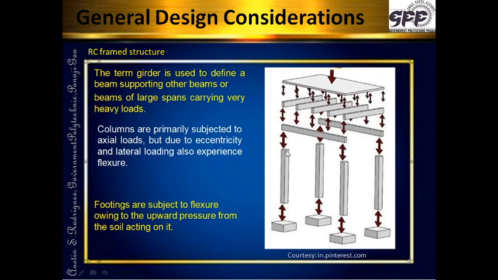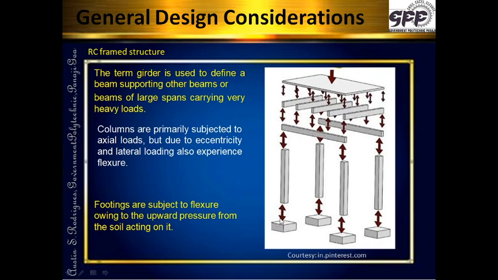There is this column which is supposed to take the load axially. It is supposed to take axial load, but because of eccentricity there may be bending created in the column, and then finally the load goes into the foundation. It is also expected to be axial, but then since the load is transferred, the soil will try to resist it and give an upward reaction over here.